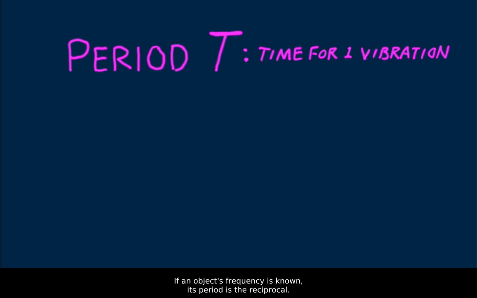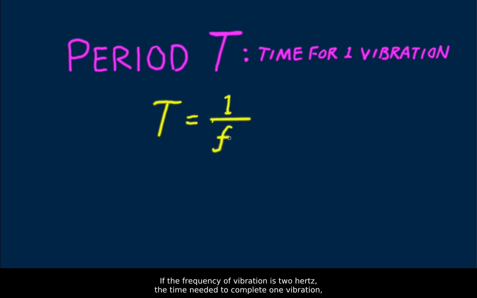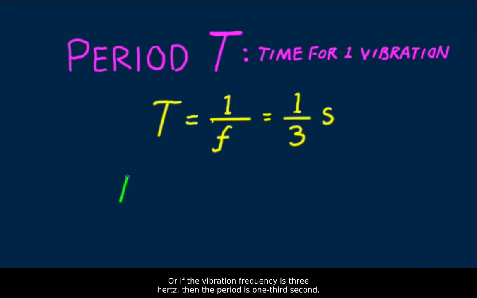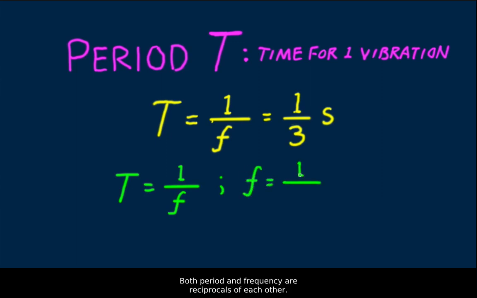If an object's frequency is known, its period is the reciprocal. If the frequency of vibration is 2 hertz, the time needed to complete one vibration, the period of vibration, is 1/2 second. Or if the vibration frequency is 3 hertz, then the period is 1/3 second. Both period and frequency are reciprocals of each other.